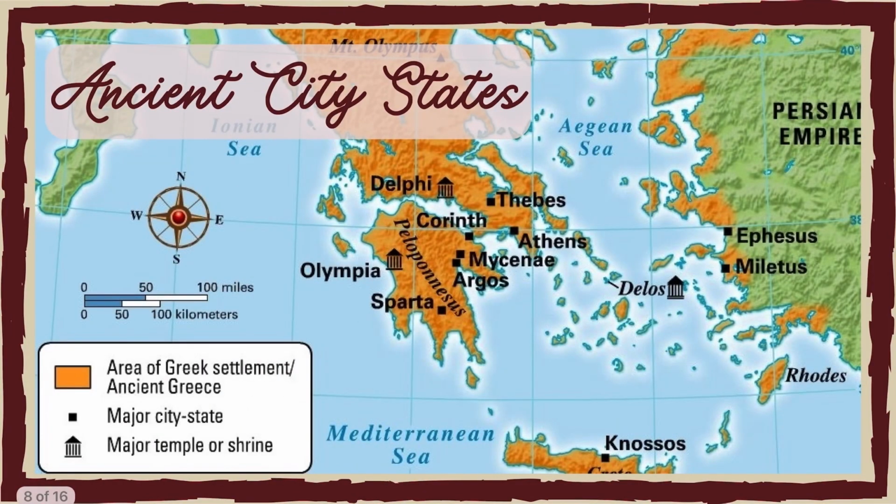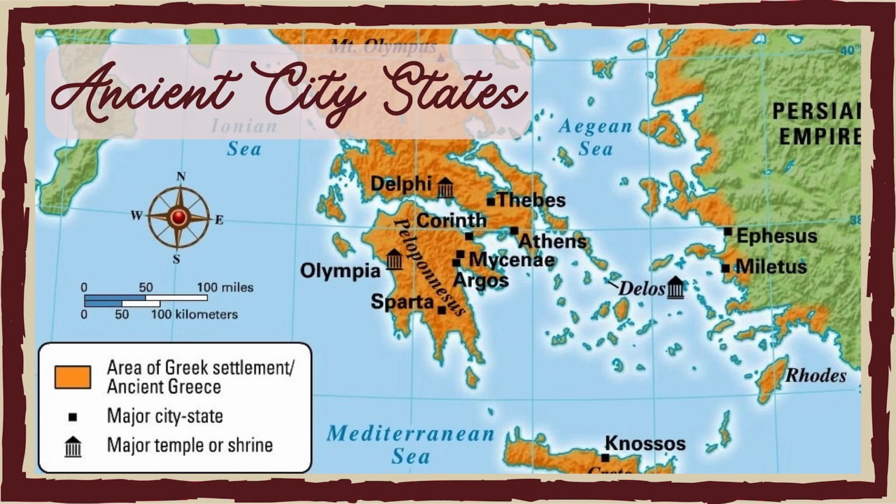So as you may see, this is the map of ancient Greece. Ancient Greece was home to some of the most prominent city-states like Athens. Sparta is here and Corinth is here. So these were the most prominent city-states back then. These city-states were autonomous and self-governing. They had their own armies, laws, and policies. At that time, there were a number of city-states. There were so many city-states, but today there are few true city-states.